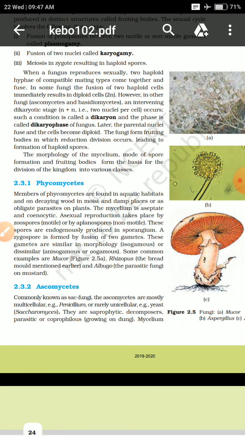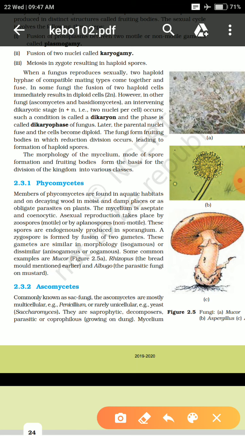First one, phycomycetes. So what are phycomycetes? Phycomycetes members are generally aquatic habitat members. It means they live in water, in areas full of water, like ponds or streams. In such places they live mainly. Also they can be found in decaying wood in moist and damp places, means places having moisture or watery content.